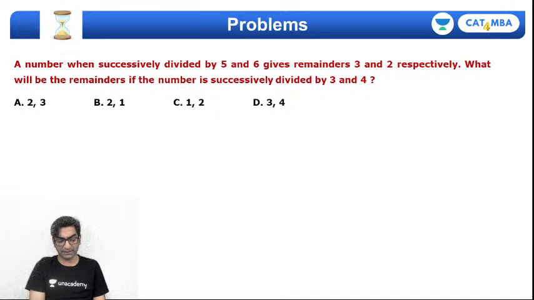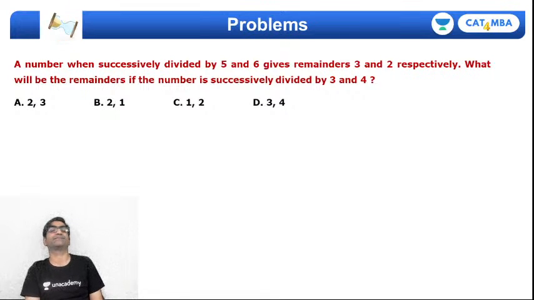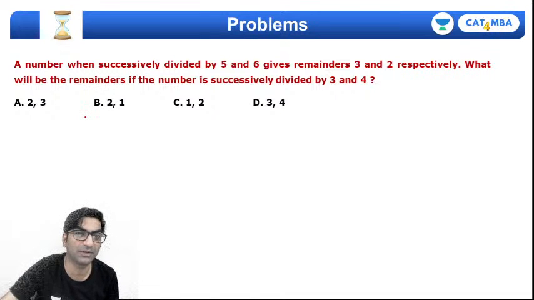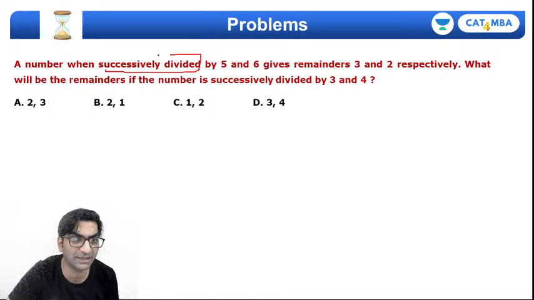A number when successively divided by 5 and 6 gives remainders of 3 and 2. 5 से डिवाइड करने पे 3 और 6 से डिवाइड करने पे रिमाइंडर 2. तो अगर इसी नंबर को 3 और 4 से डिवाइड किया जाए तो रिमाइंडर्स क्या होंगे? Now, be careful because this one says successively divided, right?